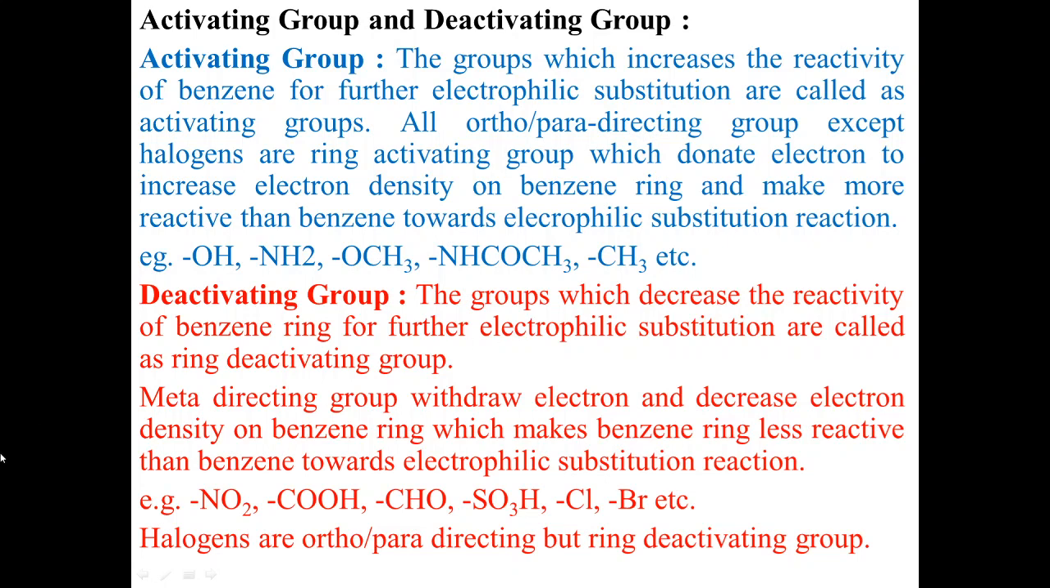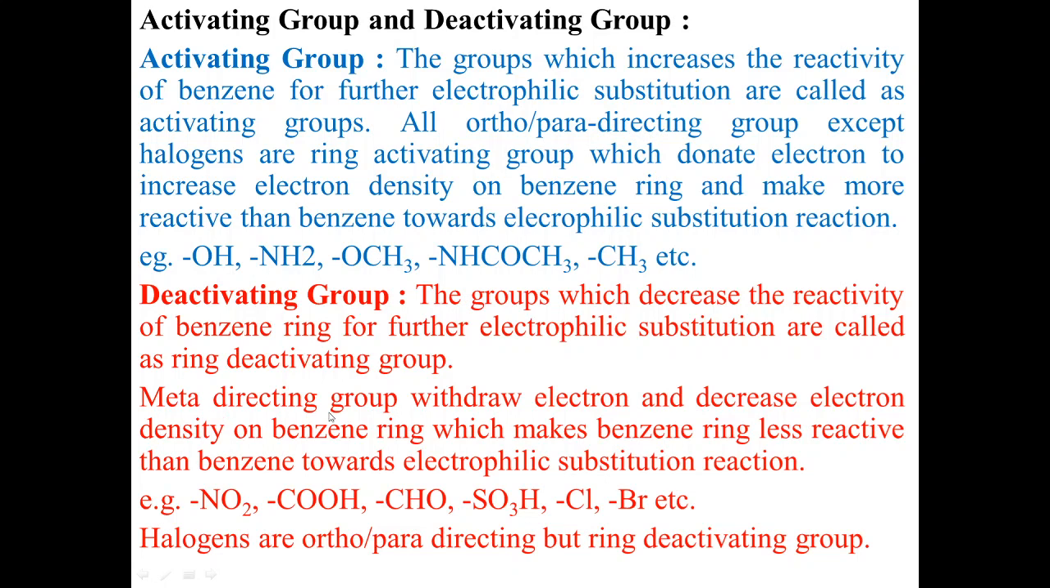Now, deactivating groups. The groups which decrease the reactivity of the benzene ring for further electrophilic substitution are called deactivating groups. Okay. So, what are the deactivating groups? Those that deactivate the benzene ring towards electrophilic substitution reaction. For example,